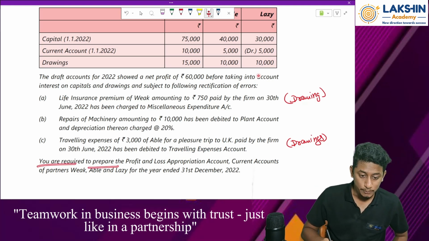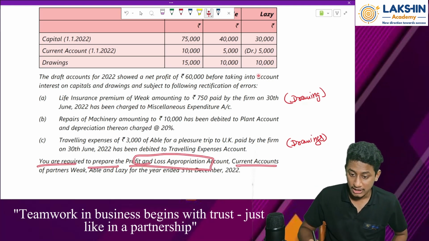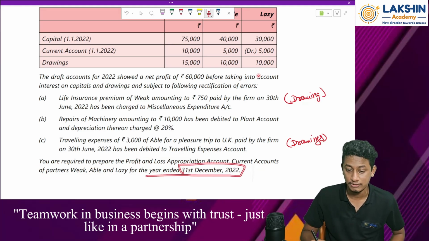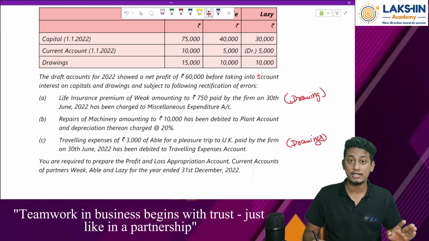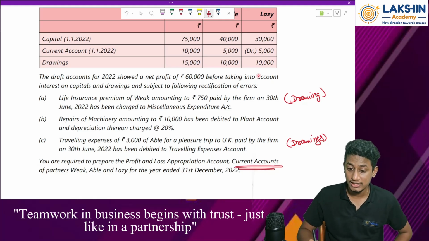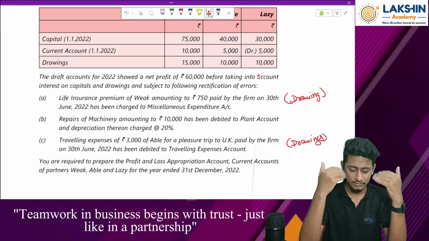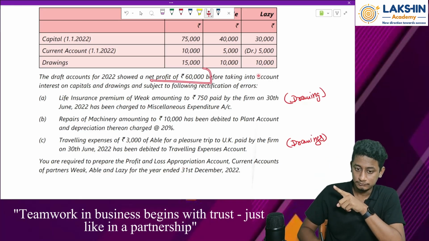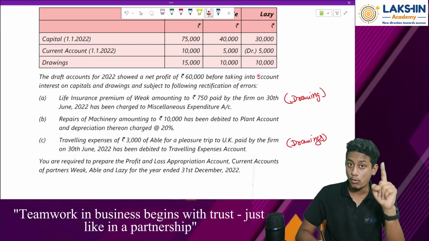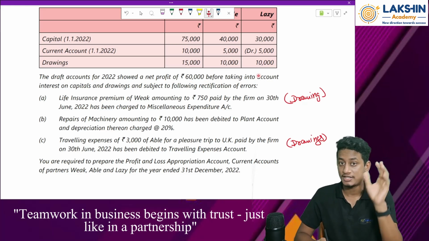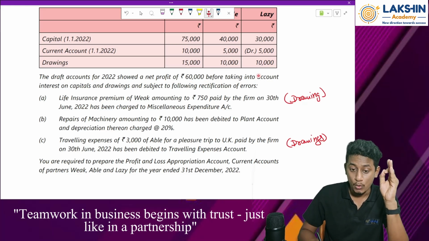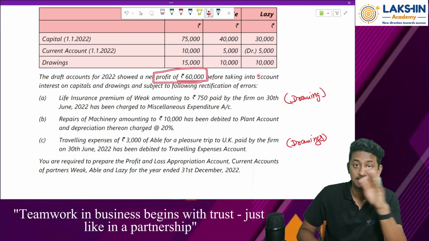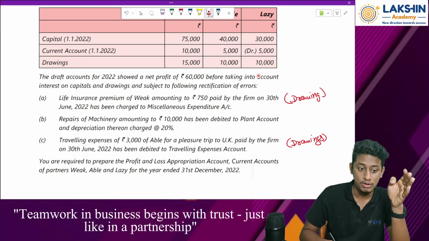You are required to prepare the P&L appropriation account and current accounts of partners Weak, Able and Lazy for the year ended 31st December 2022. They have not asked you to prepare the capital account. They have asked you to prepare only the current account and P&L appropriation account. Now, let us brainstorm first of all. They have given us the profits, which will be taken as the opening balance of the P&L appropriation account. But whatever profit has been given to us is not proper. We need to make it correct, by adjusting all these entries.